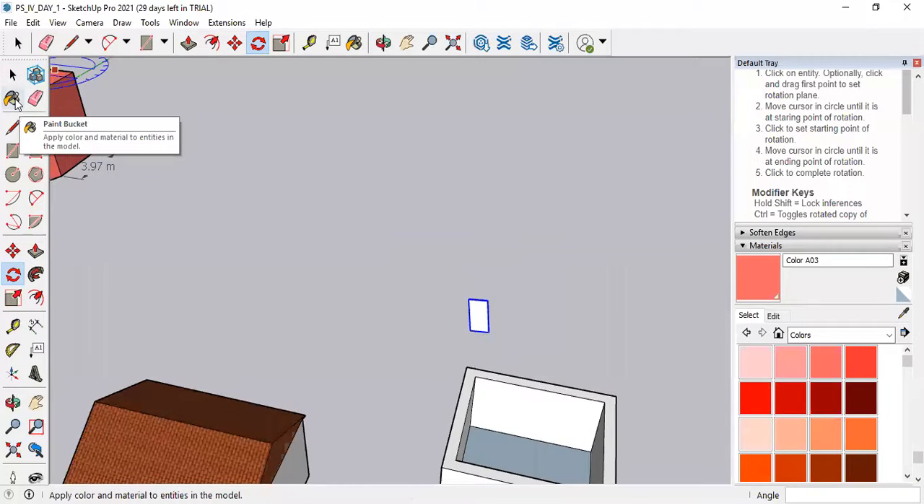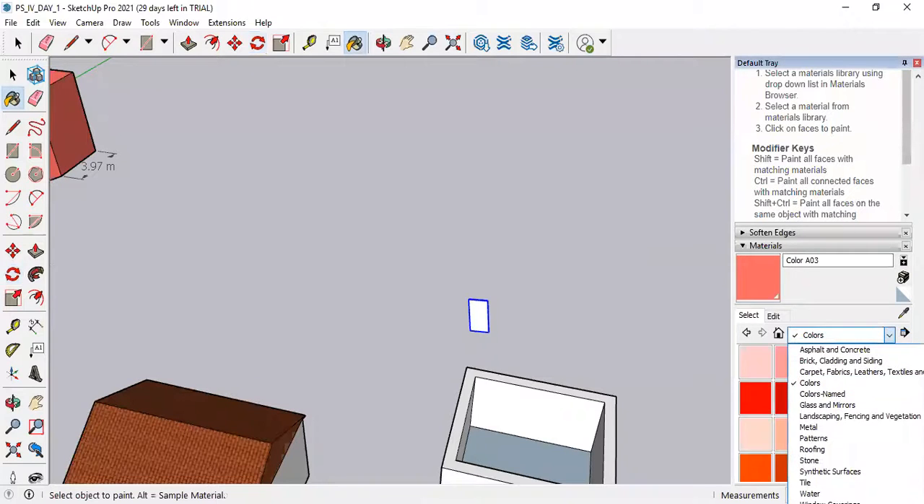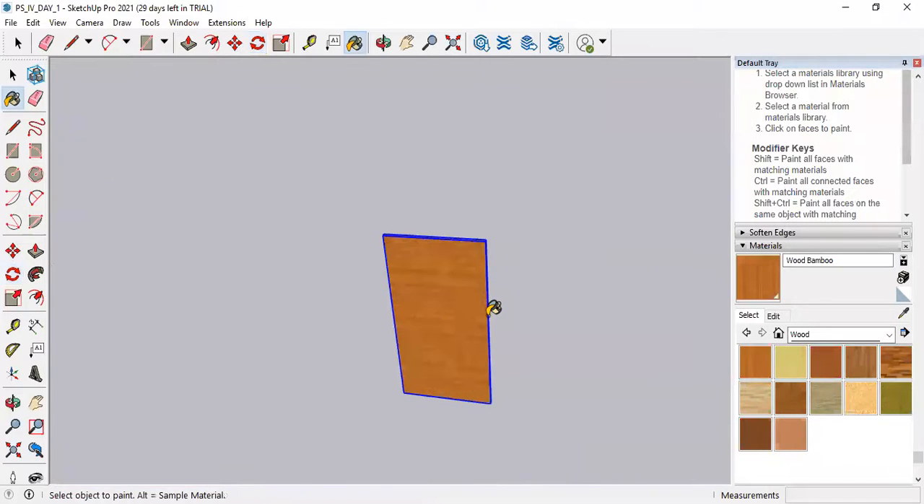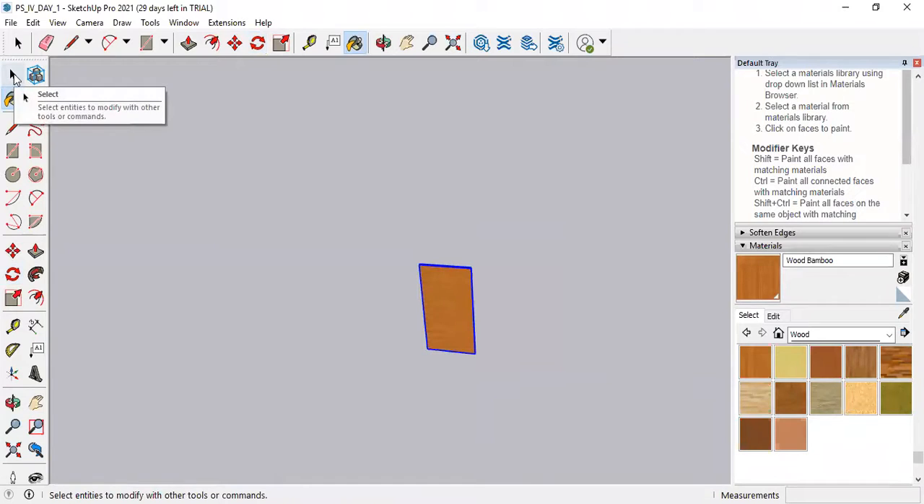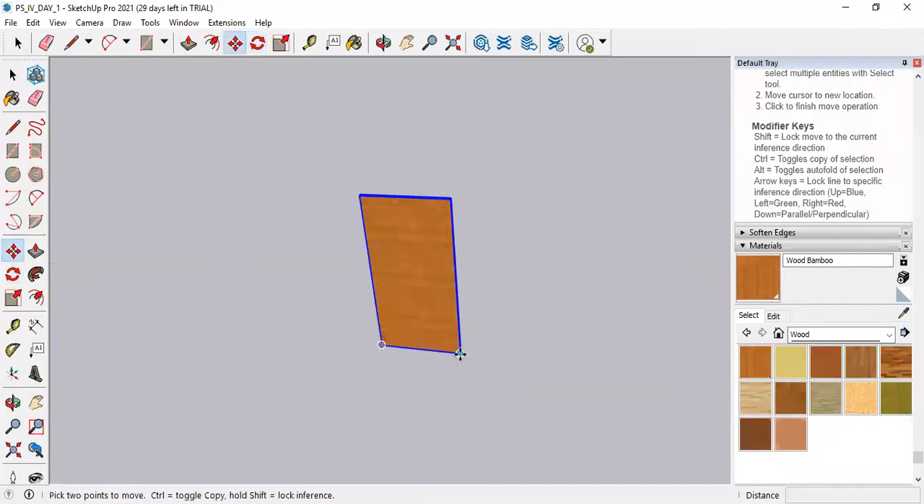Let's go to the paint bucket tool or material, then select the material called wood. In that, select the desired texture. Suppose I select this and apply it to the door. There are many types of doors, so I will teach you this afterwards.